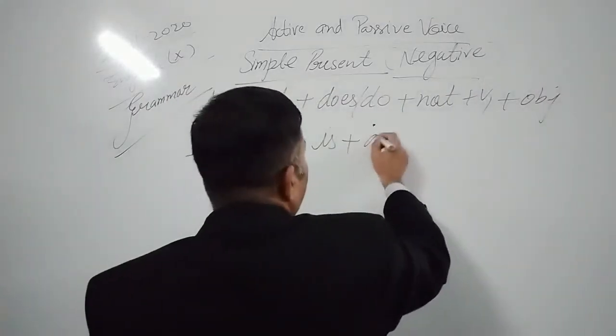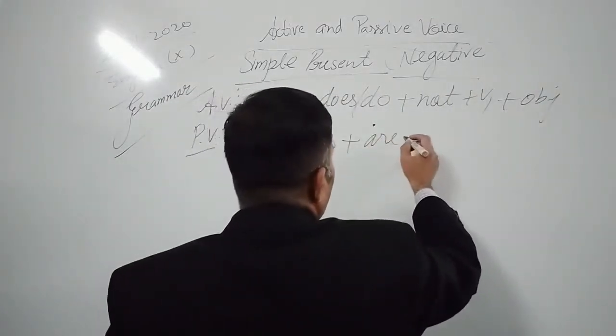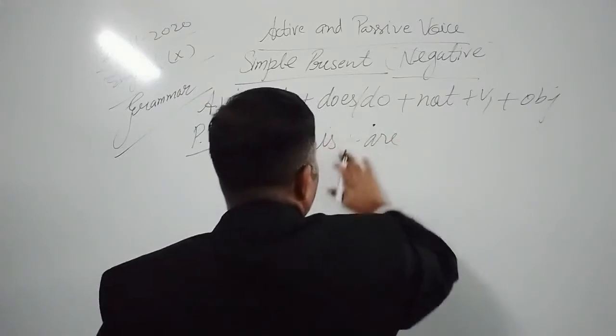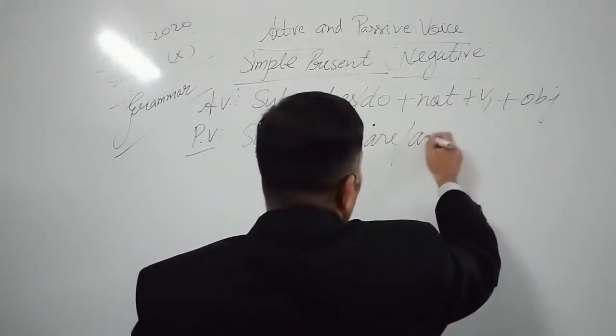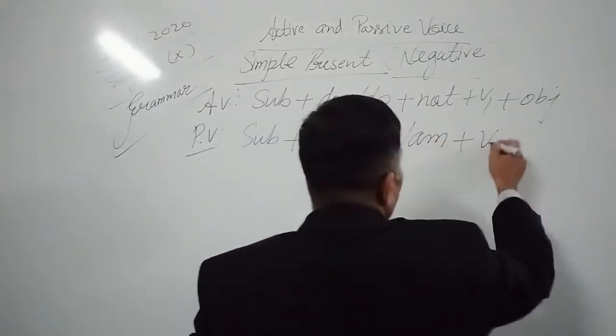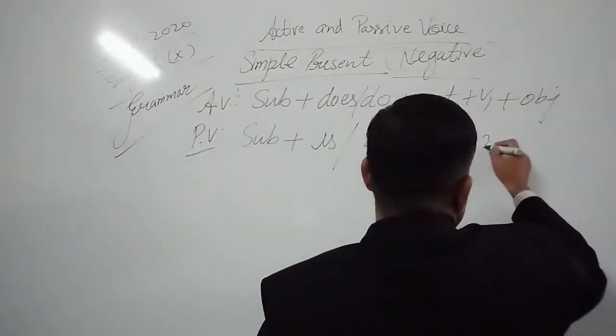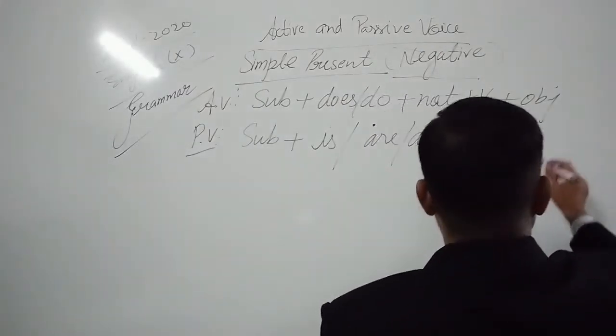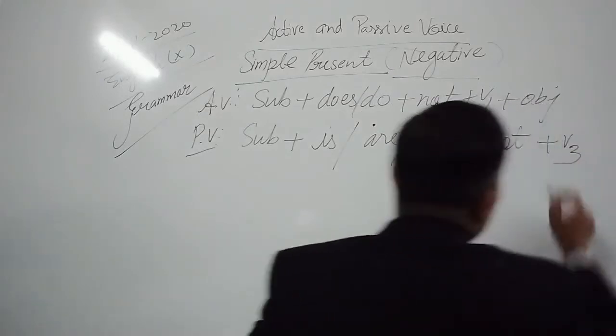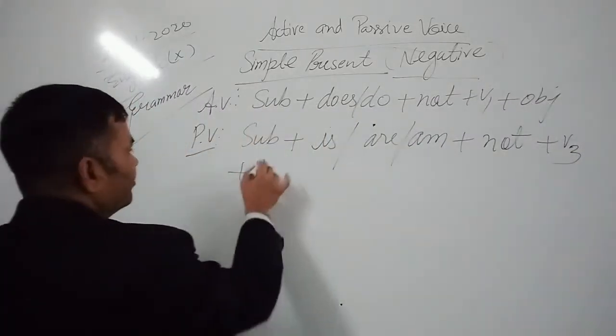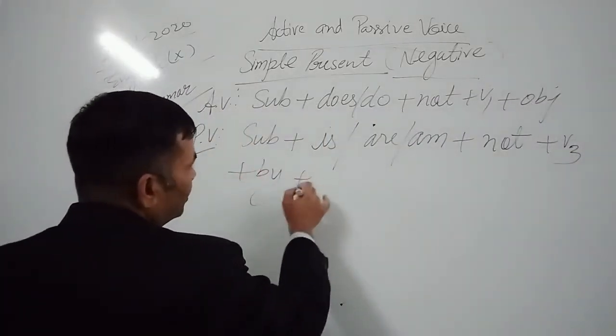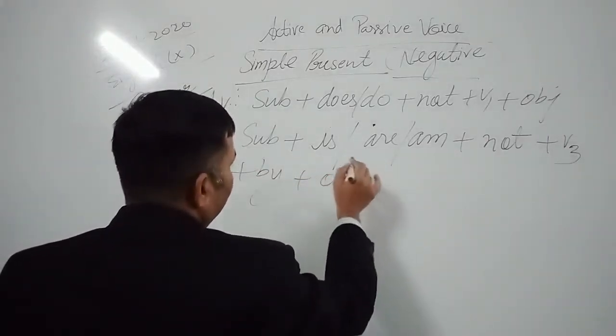Subject, then here object. Subject, is, are, am, not, third form of verb. Here also it is negative, so not should be there. And the third form of verb, followed by agent by and object. Okay.